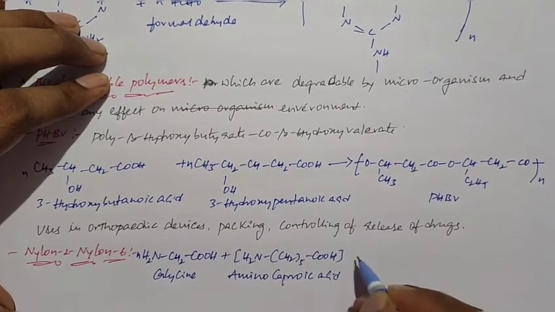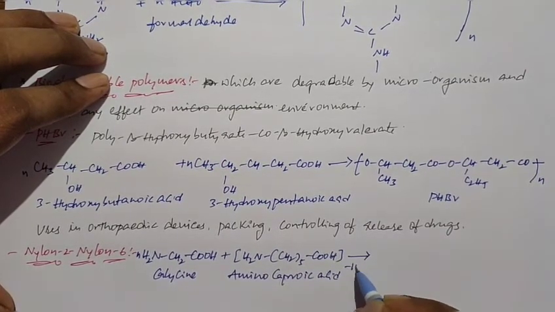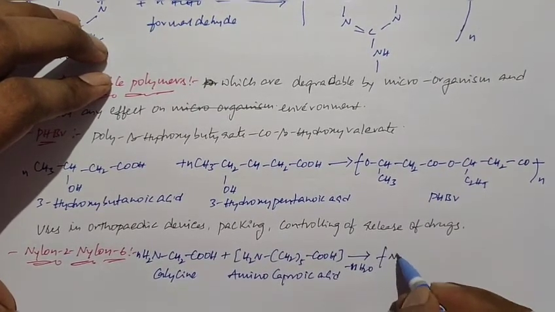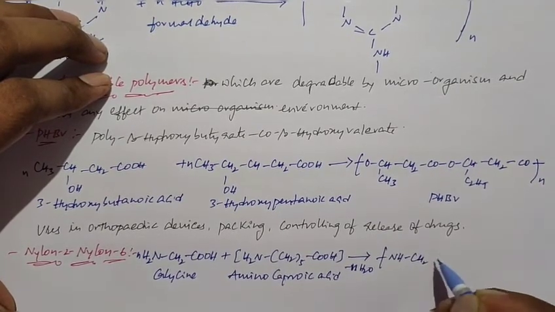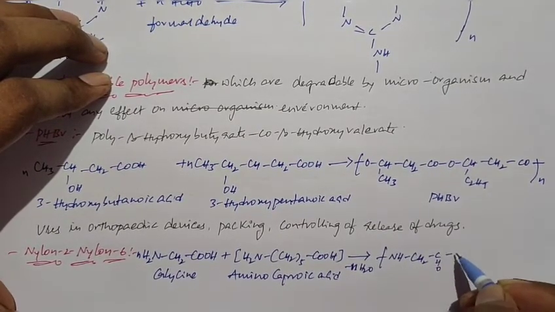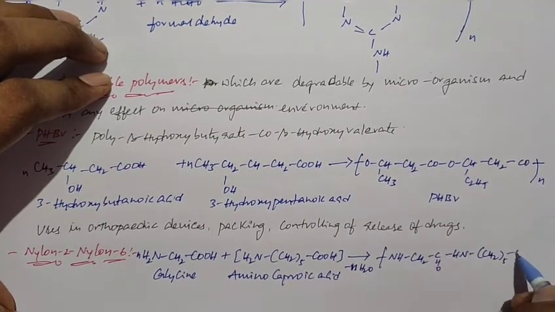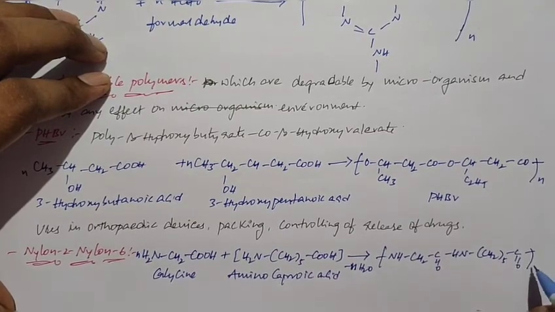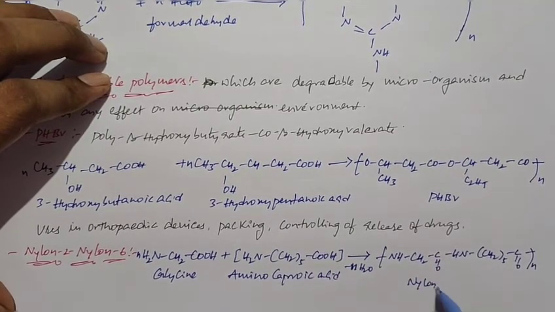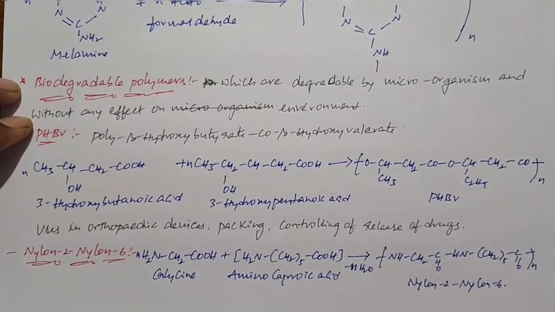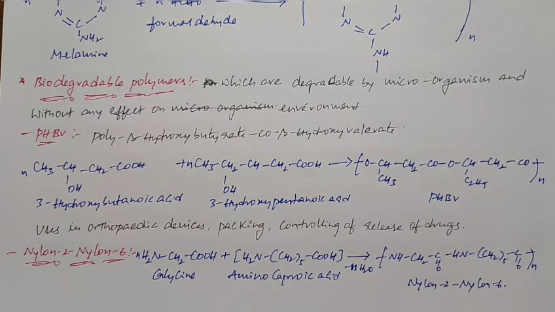When glycine undergoes condensation with the aminocaproic acid, by the loss of water molecule, we get nylon 2 nylon 6. So this is nylon 2 nylon 6. These are the biodegradable polymers.